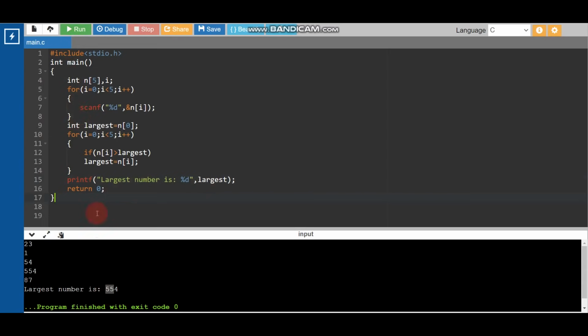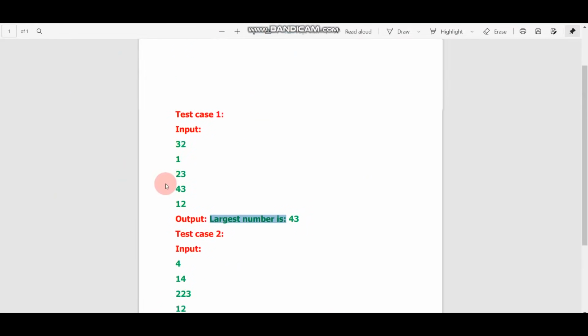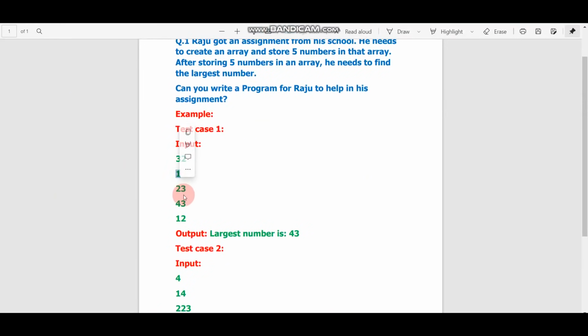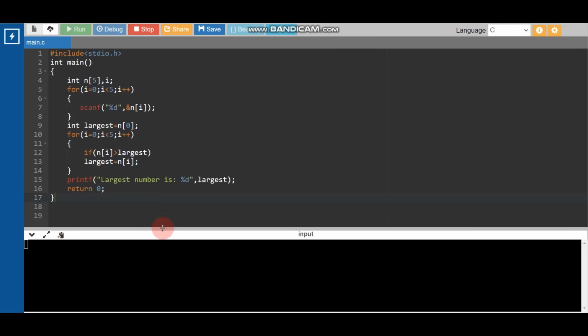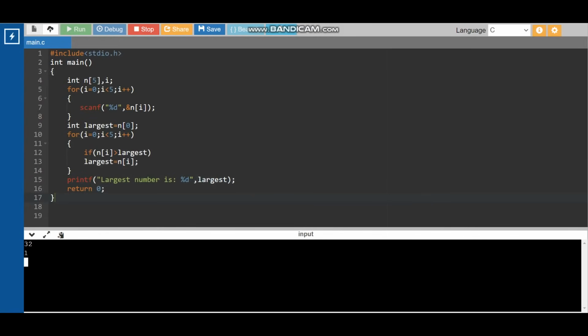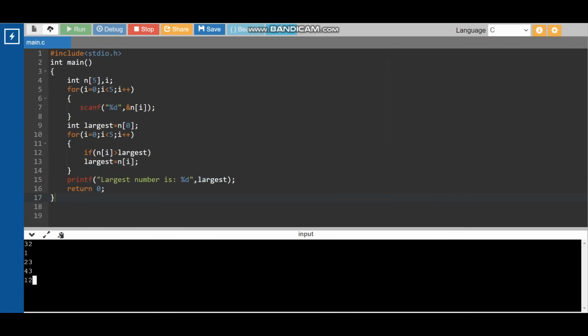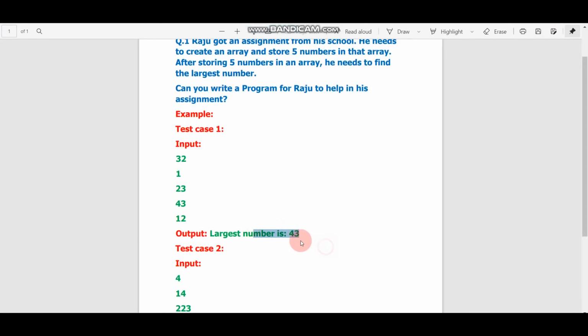Now I'm going to pass our public test cases so that you can understand better. What is the public test case? 32, 1, 23, 43, 12. I'll press enter. It's printing largest number is 43. So our output is correct. You can see our output is correct.